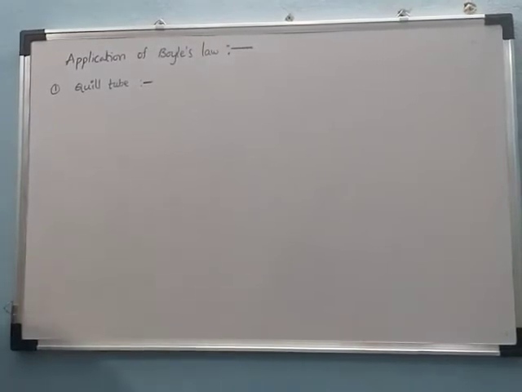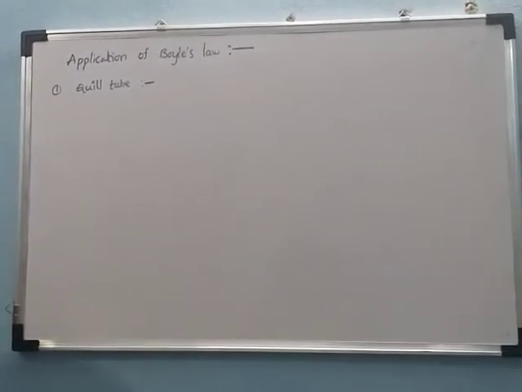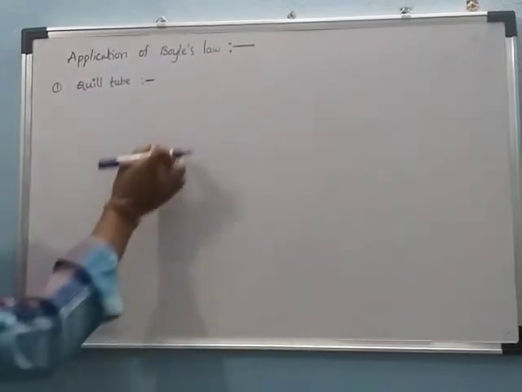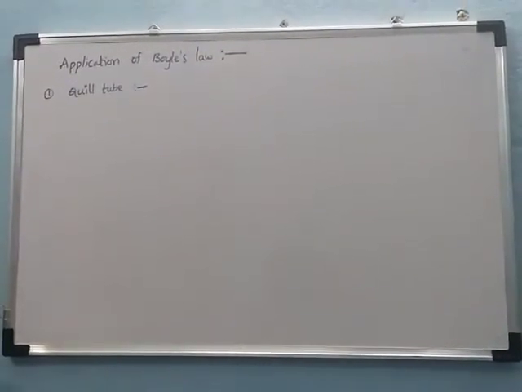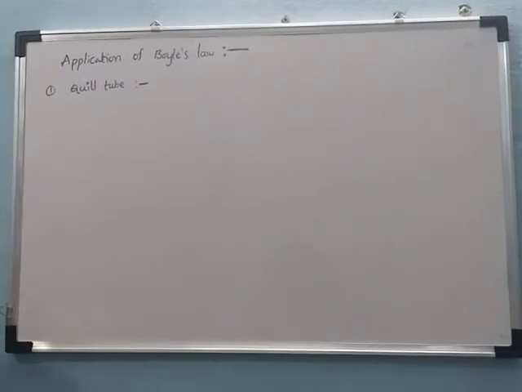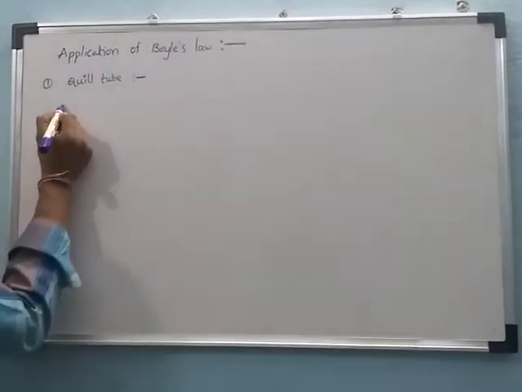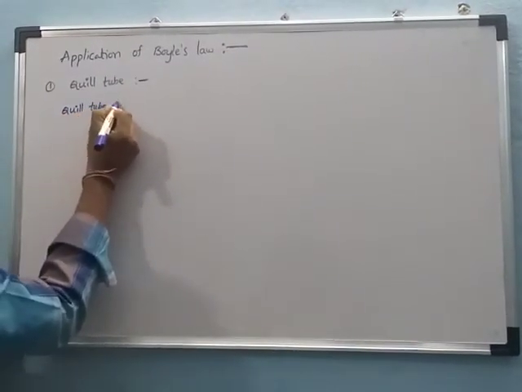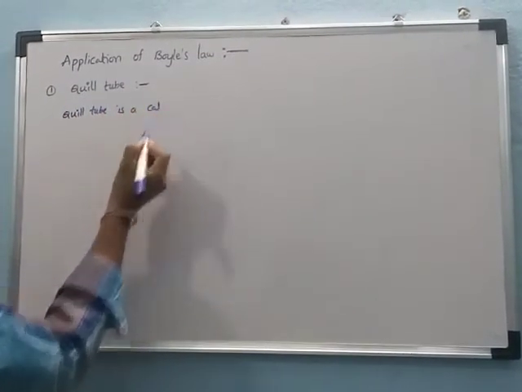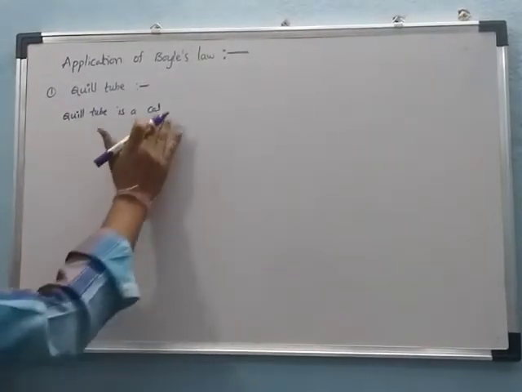The Kill tube is used to verify Boyle's law.